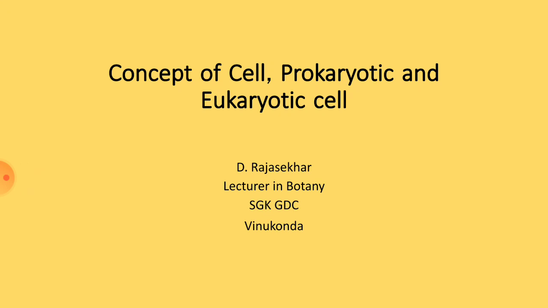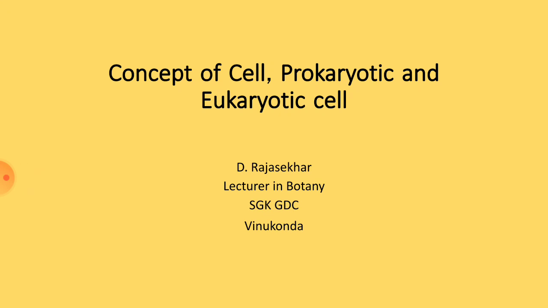In this video lecture, you are going to learn what is a cell theory, and the differences between prokaryotic and eukaryotic cells. We all know that all the organisms are made up of cells, but there are certain organisms that have only one cell, that is the organism and that is the cell also.